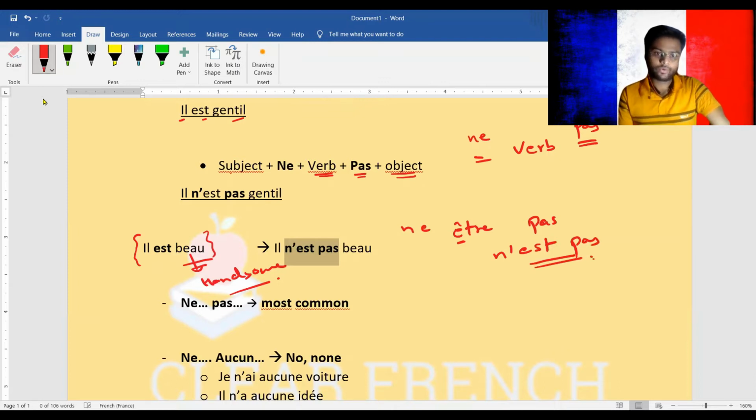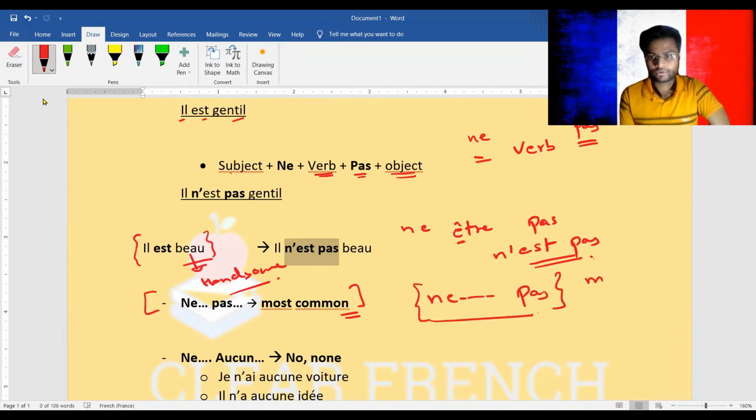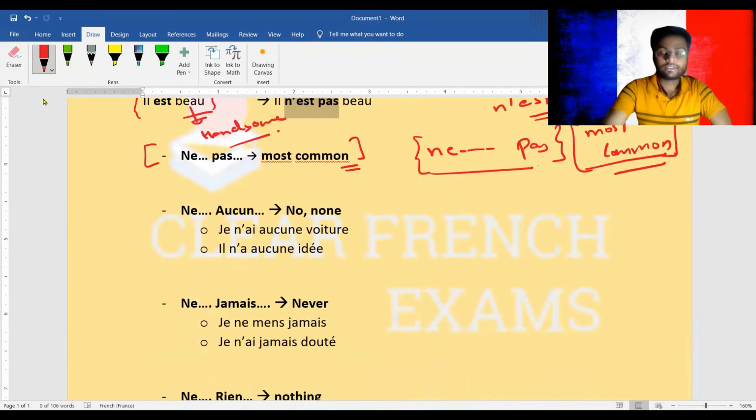Got it? Now, always remember why this is the very first thing I'm teaching you. It's because ne pas is the most common form of negation. All right, you always have to keep this in mind. Now let's see. There are other forms of negation also. We're not going to cover all of them, but a few of them.